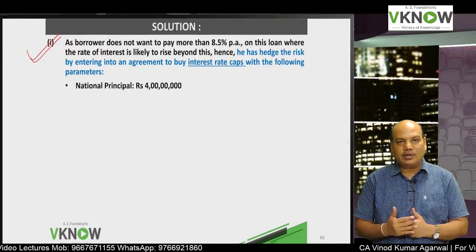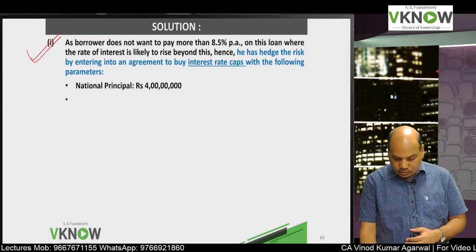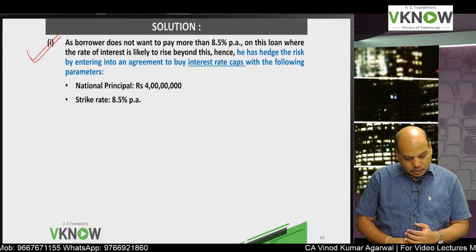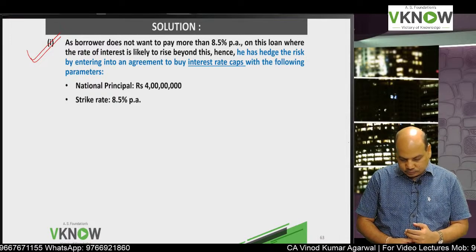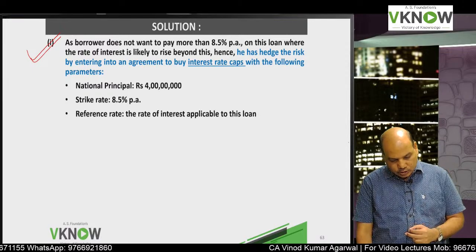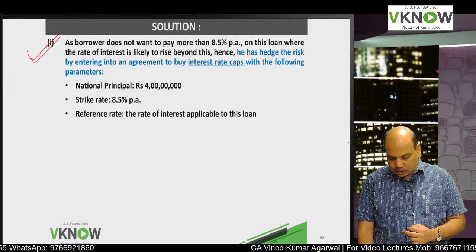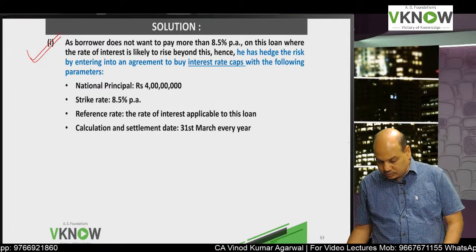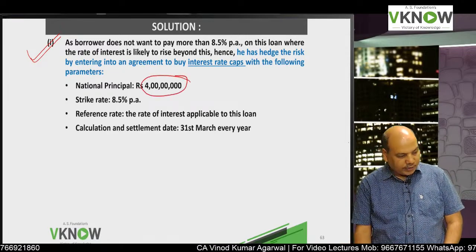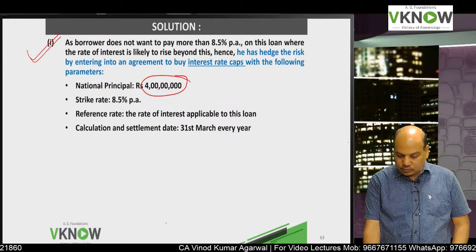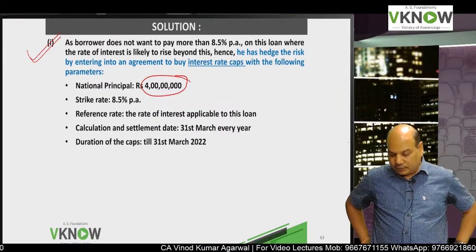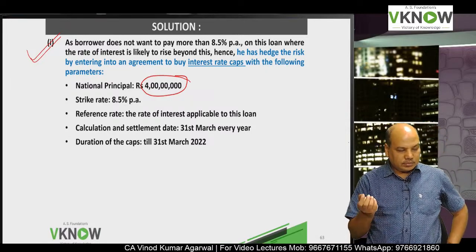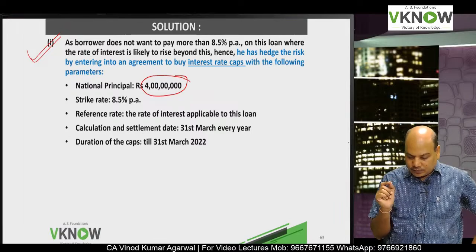So what kind of agreement will you enter into? Write down notional principal rupees 4 crore. Is it 4 crore or 40 lakh? Whatever is written, write down 40 lakh. Strike rate 8.5%. This figure you check and write from the question. Strike rate 8.5% means if the market rate is beyond 8.5, the call option holder will receive the difference.